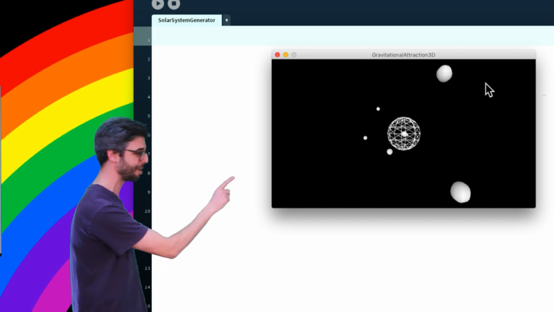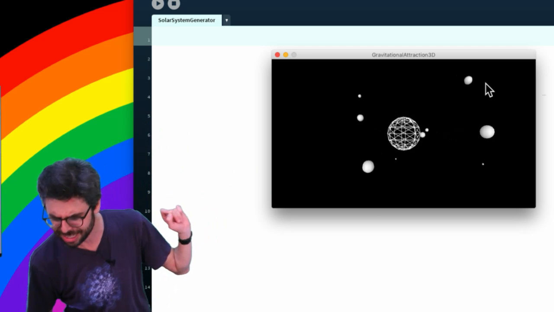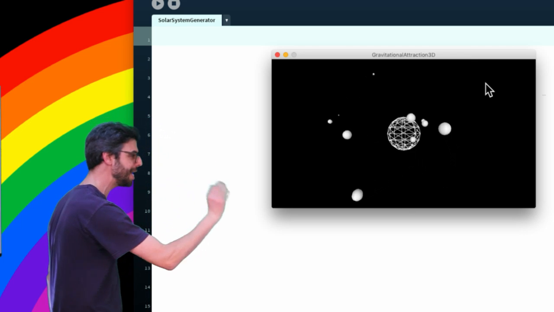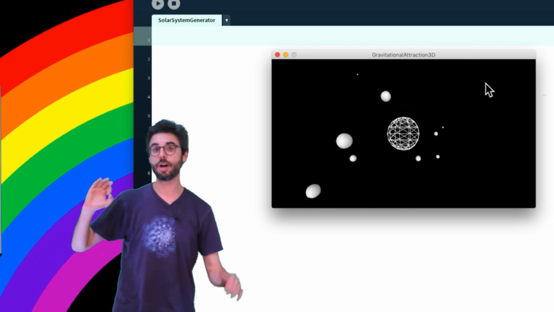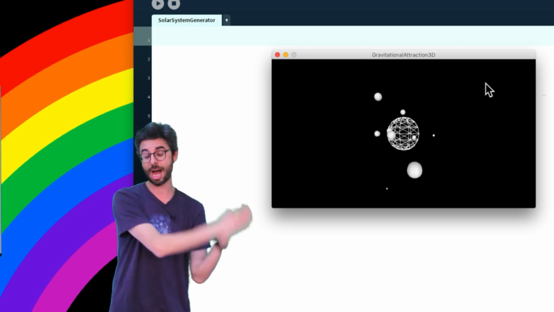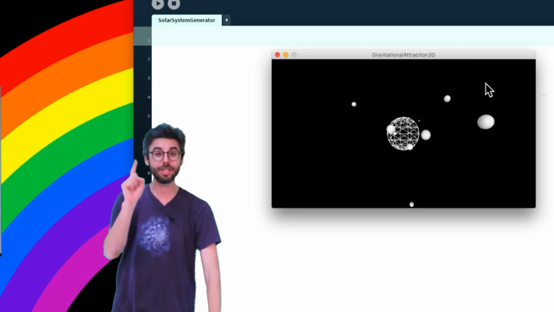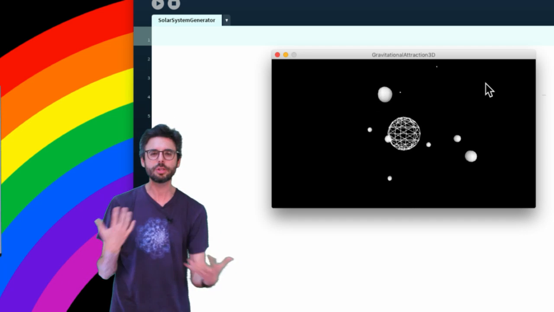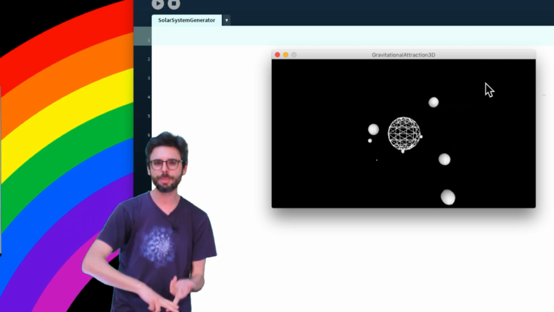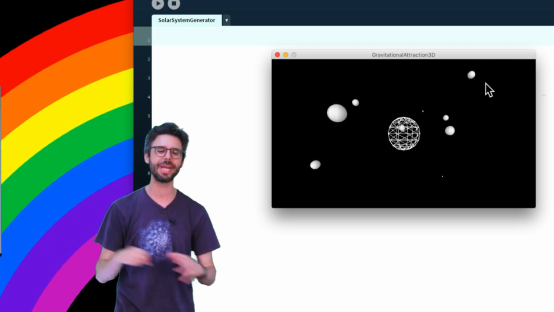Now, you might be asking, why are you doing this? Look, you did it already. This, in fact, is one of my examples. It is called Gravitational Attraction 3D. It's one of the examples that comes with Processing. This is actually doing a simulation of a solar system-like thing with the actual formula of gravitational attraction. I will link to a video from my Nature of Code series where how to make this is explained, but I'm going to do it in a different way, which is really ultimately a lesson about transformations. Translate, rotate, push matrix, pop matrix, how those types of things work in object-oriented programming, in Processing.